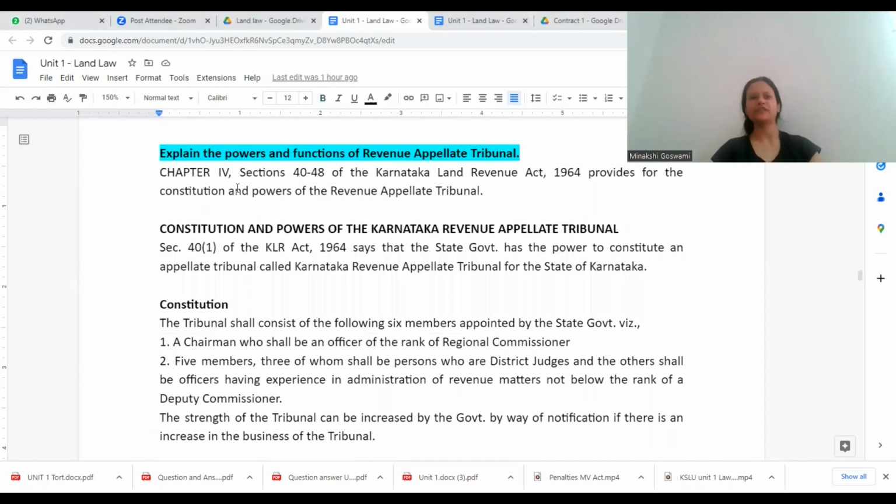So there is one question. Explain the powers and functions of Revenue Appellate Tribunal. When we say Appellate Tribunal, it's like a higher body, right? Like from a subordinate court, appeals are filed in High Courts, Supreme Court, like that. It is a higher body that we have, the Revenue Appellate Tribunal. So what are their powers and what are their functions?